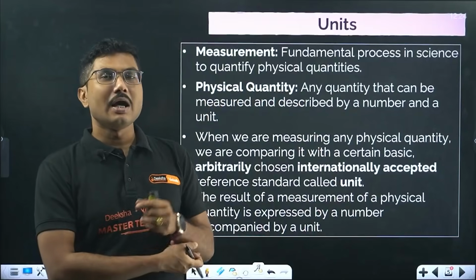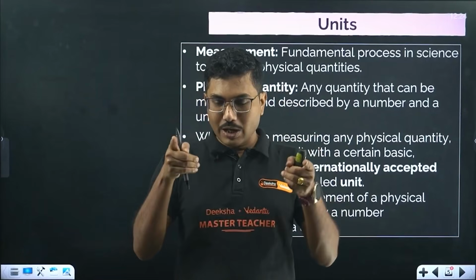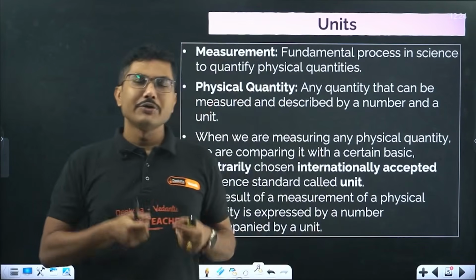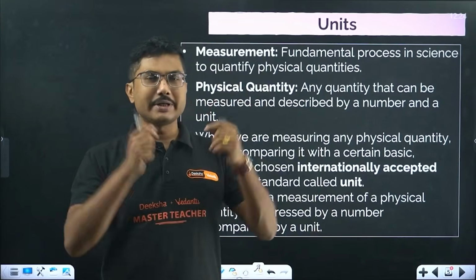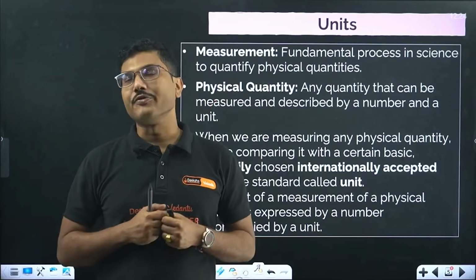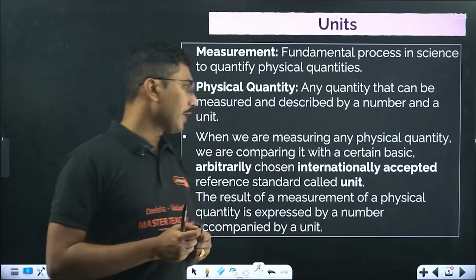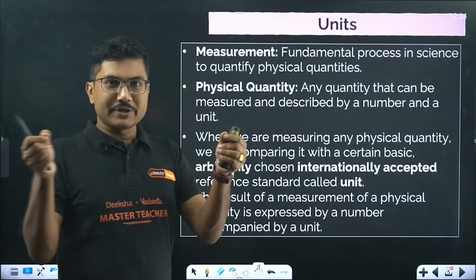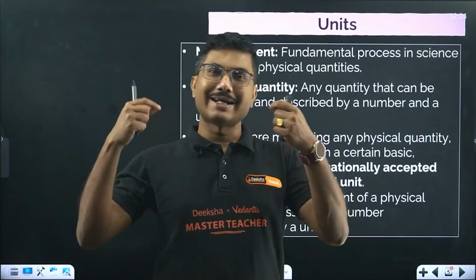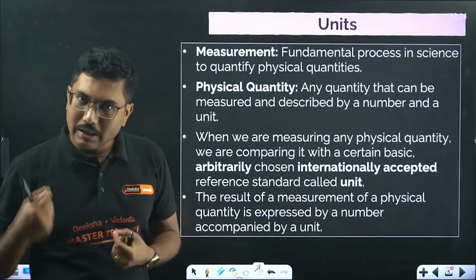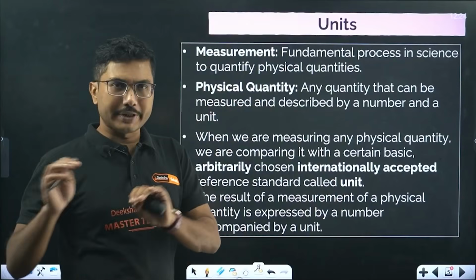Similarly, the distance between two lines is considered 1 meter, which is also in the museum. The temperature, conditions and material have to be fixed, and if you measure the distance between those two lines, you get exactly 1 meter length. So those are already fixed.